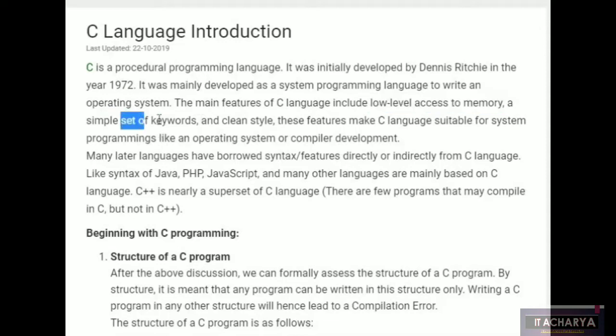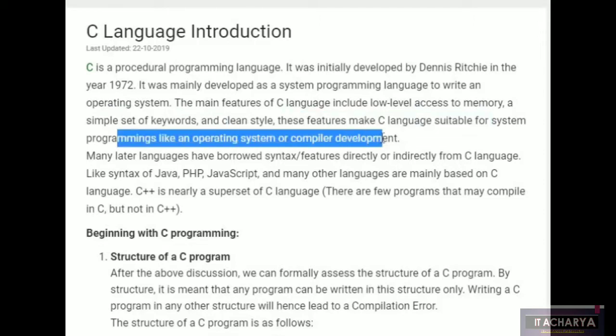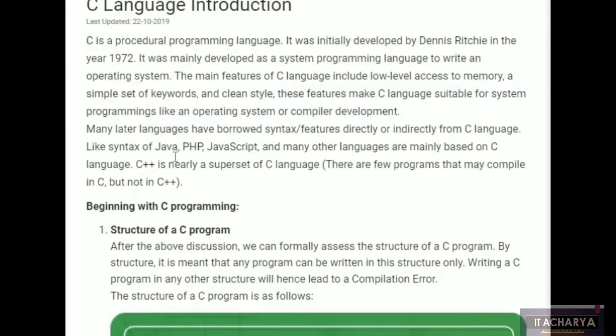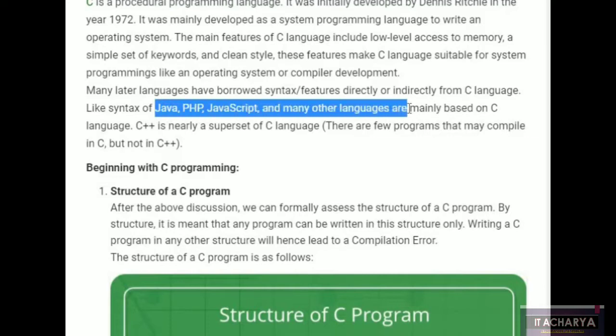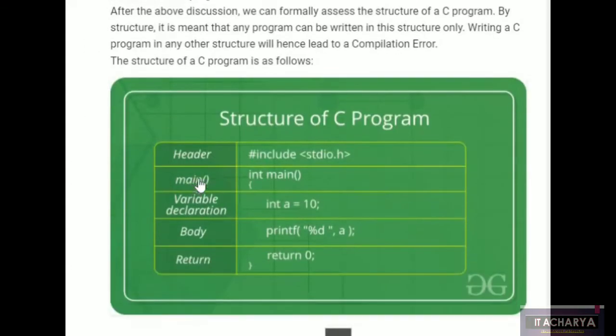The main features of C language include low level access to memory, a very simple set of keywords, and a clean style. That's why it is very suitable for programming. Many later languages borrowed syntax features directly or indirectly from C, like the syntax of Java, PHP, and JavaScript. After C, there is C++, which is a superset of C. Some game engines are also developed in C++.